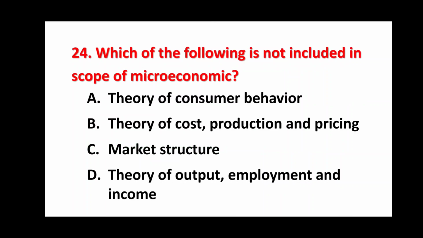Question number 24. Which of the following is not included in the scope of microeconomics? Options are theory of consumers' behavior, theory of cost, production and pricing, market structure, and D option is theory of output, employment and income. So option D is correct because ABC are microeconomic scope and option D is actually macroeconomic scope. Next question.